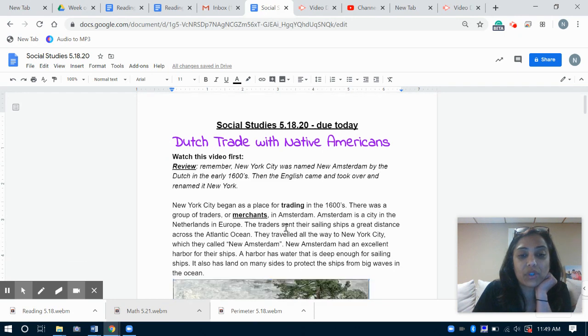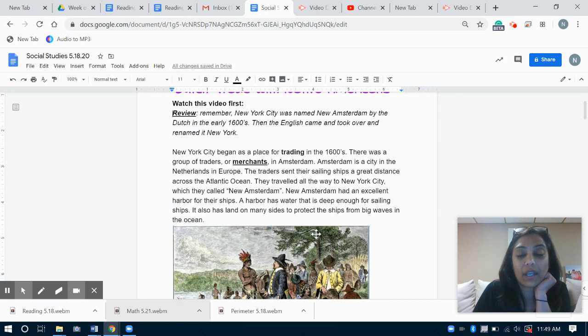So I'm going to read this to you, and then you can answer the questions after you're done reading this and following along. Okay, so it says here, New York City began as a place for trading in the 1600s. There was a group of traders or merchants in Amsterdam. Amsterdam is a city in the Netherlands in Europe. The traders sent their sailing ships a great distance across the Atlantic Ocean. They traveled all the way to New York City, which they called New Amsterdam.